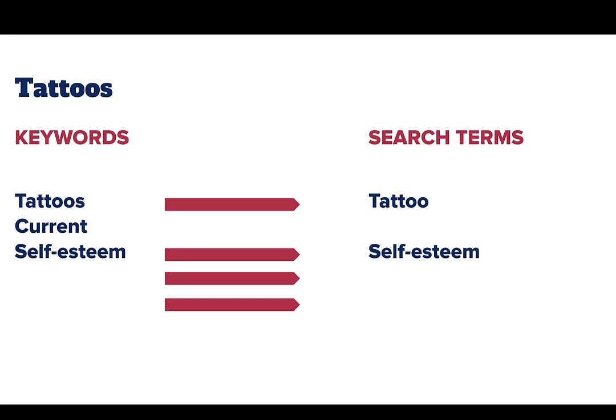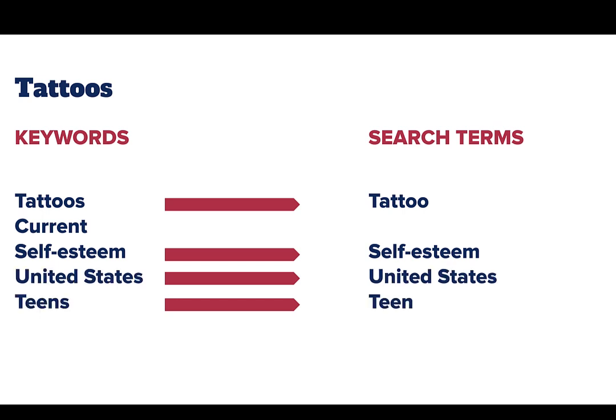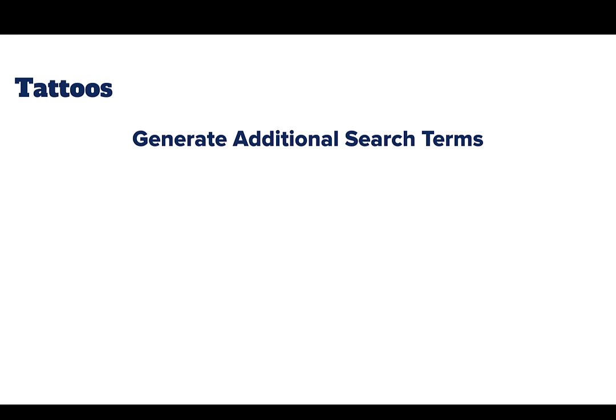Self-esteem is going to remain the same. United States is going to remain the same. And teens is also going to go to the root of teen. Now that we have our search terms, there might be some additional terms that you want to include in your search. It's a good idea to generate some additional search terms.